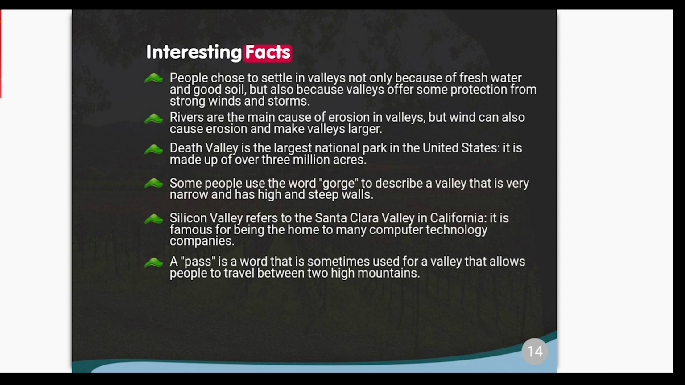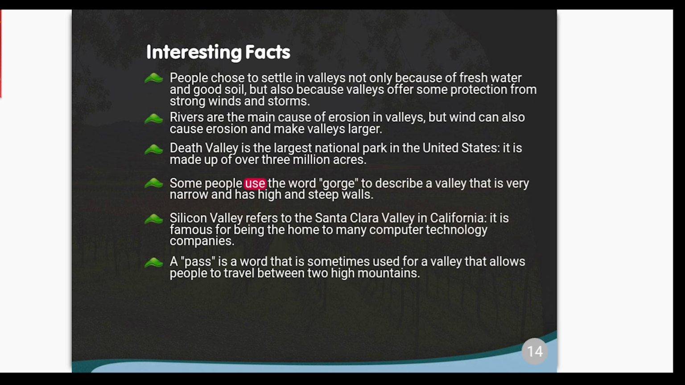Interesting facts. People choose to settle in valleys not only because of fresh water and good soil, but also because valleys offer some protection from strong winds and storms. Rivers are the main cause of erosion in valleys, but wind can also cause erosion and make valleys larger. Death Valley is the largest national park in the United States. It is made up of over 3 million acres.